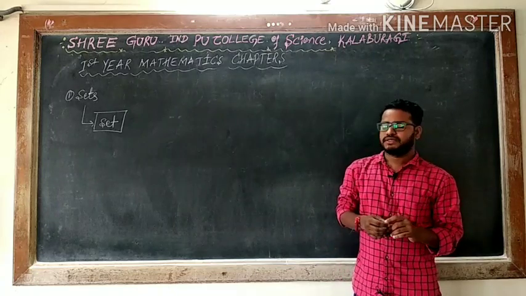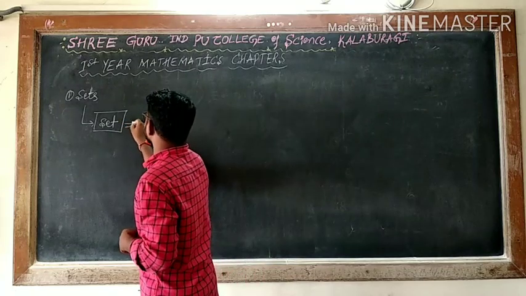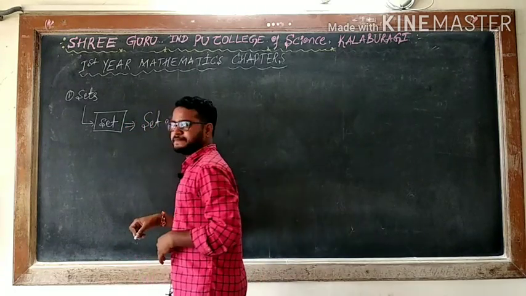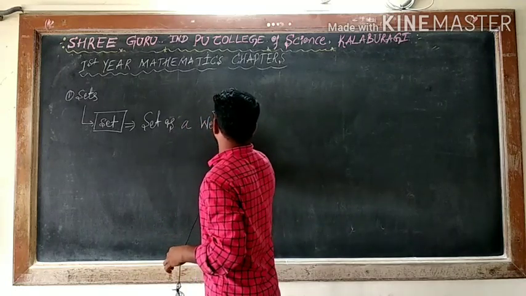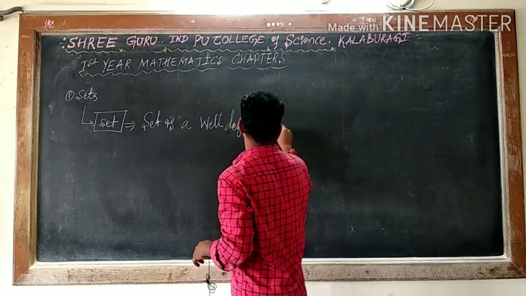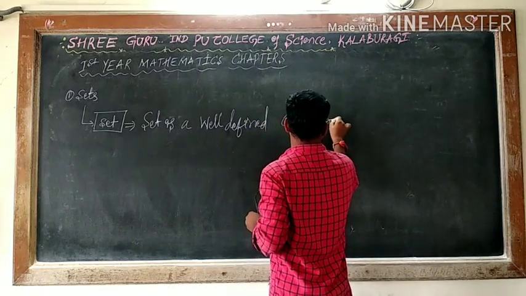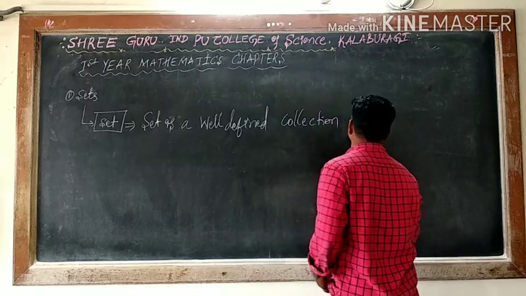What is a set? So in mathematics we define a set as a well-defined collection of objects.